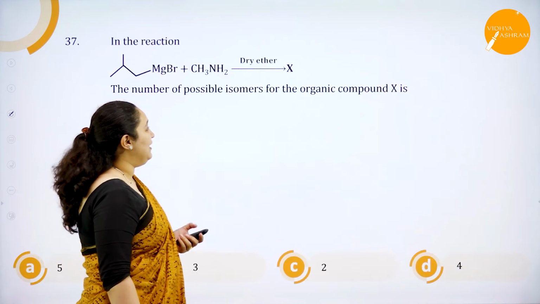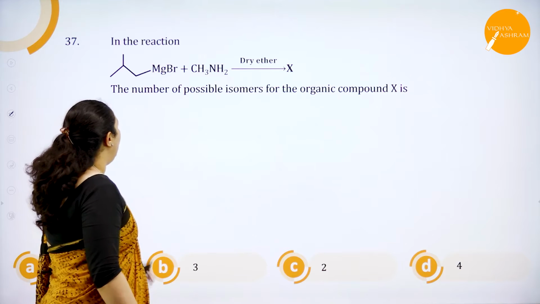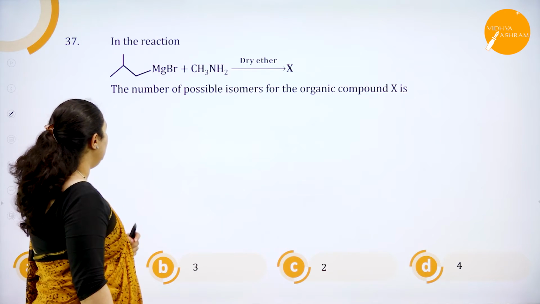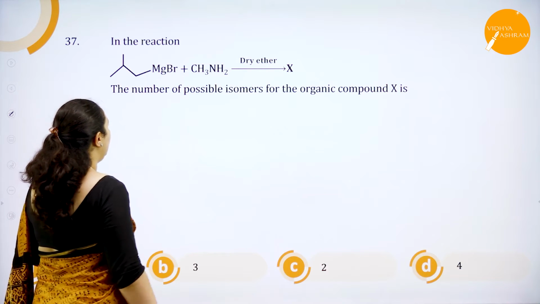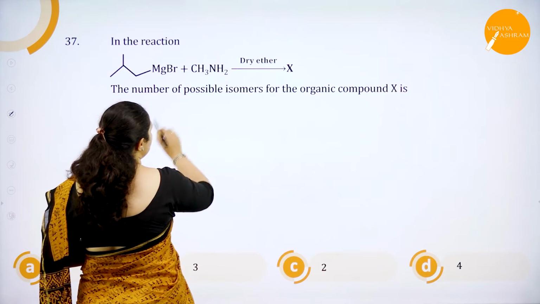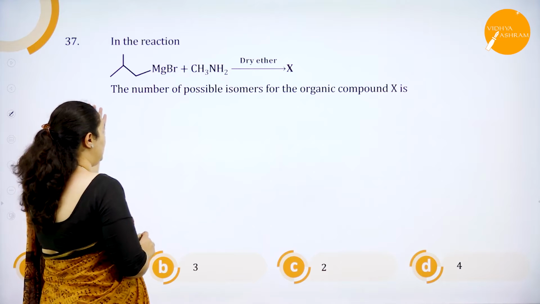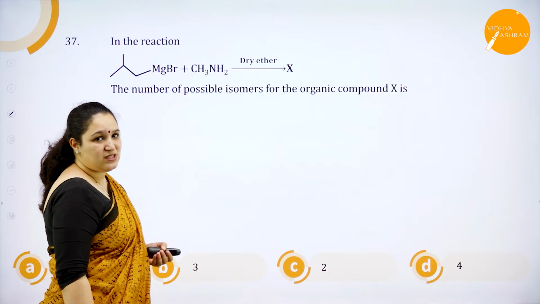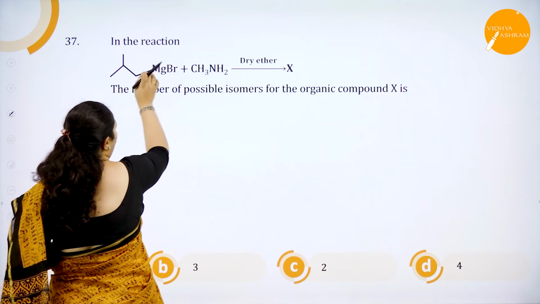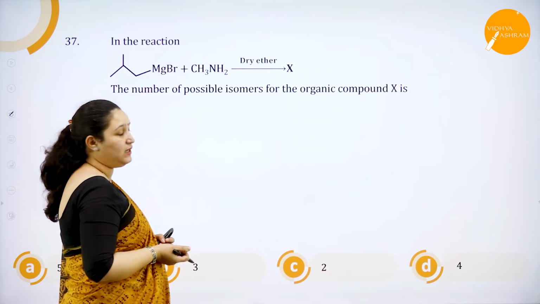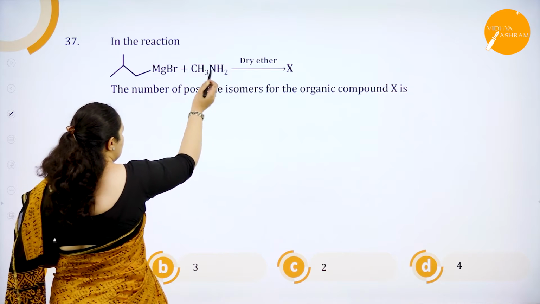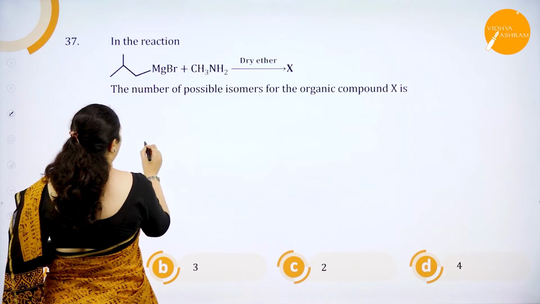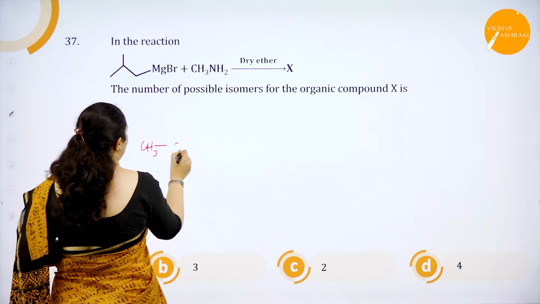The rest, the first two options, cannot happen because they are primary alkyl halides which will undergo the SN2 mechanism. Okay, next we have, in this particular reaction, the number of possible isomers of the organic compound X. So here what happens is, when CH3NH2 reacts with the Grignard reagent, that is, you have an alkyl group with MgBr, we call it a Grignard reagent. When it reacts in the presence of dry ether, because acidic hydrogen is present, you will get it as CH3C.